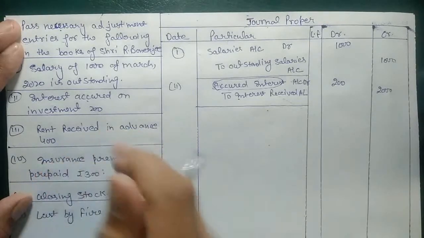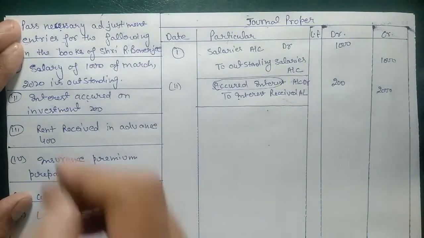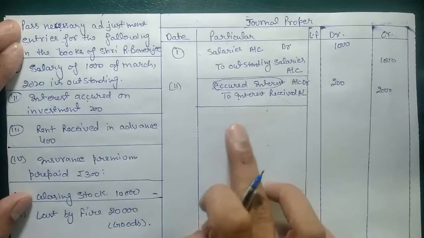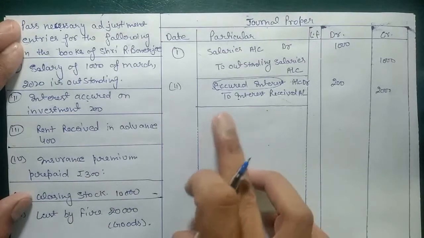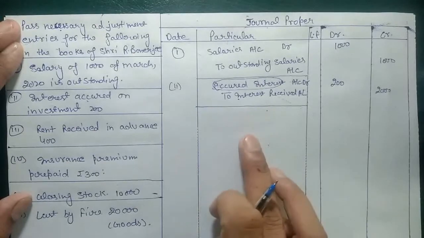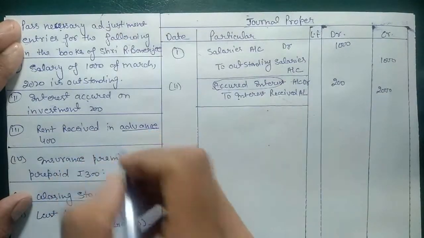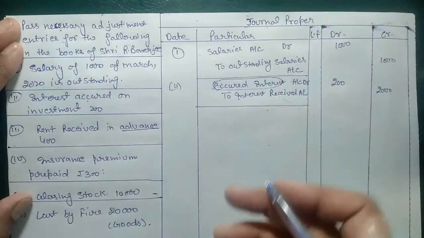So in case of advance, we need to flip the entry. When we are receiving rent, the entry is cash account debit to rent received, or bank account debit to rent received. But when we received in advance, in case of advance or prepaid, we need to flip the entry. Now rent received will go in debit instead of credit.